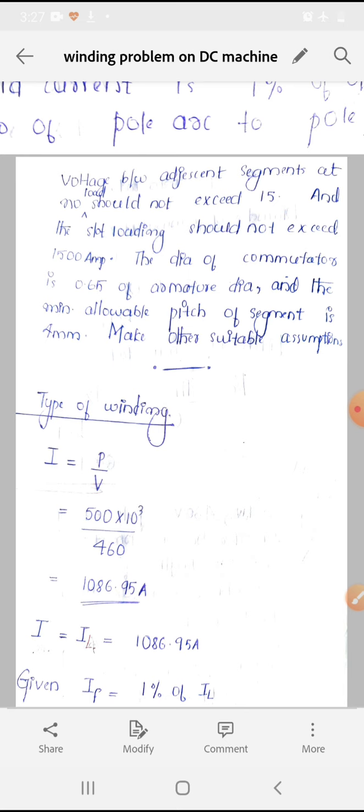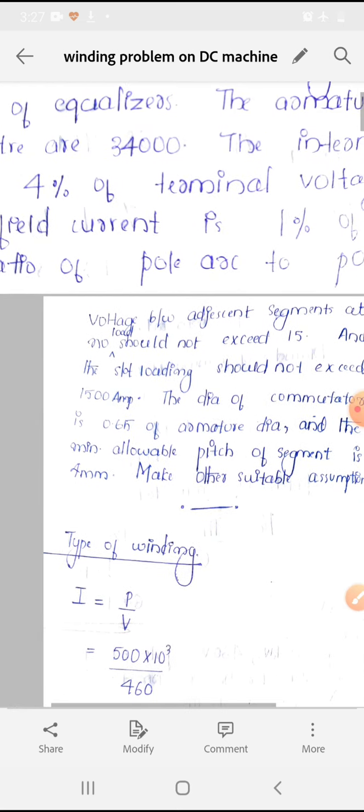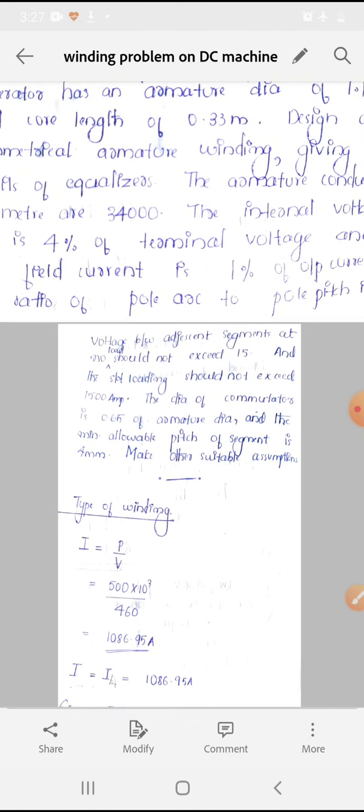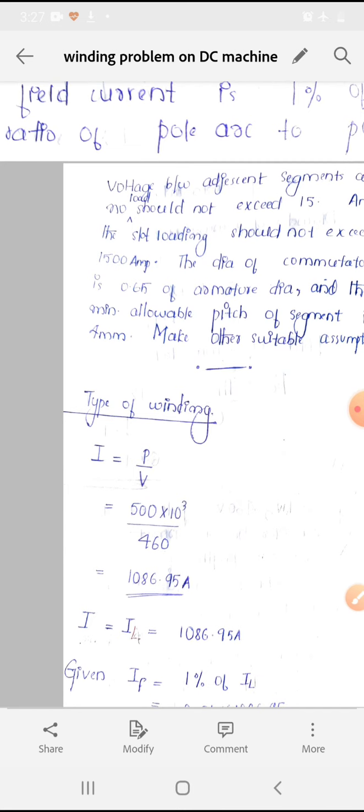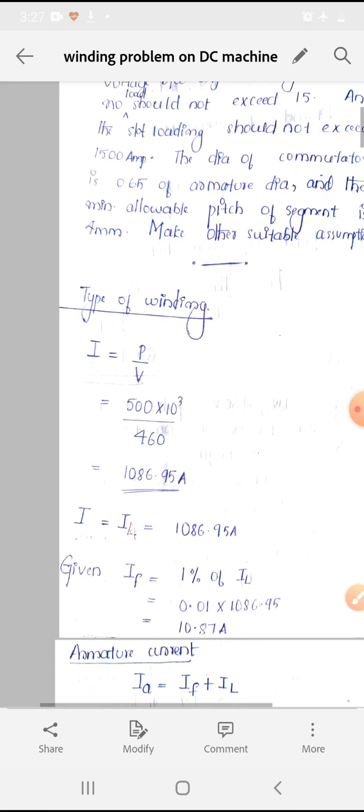Make other suitable assumptions. In these questions, we have to design the armature winding and also the equalizer. First, we have to find out the type of windings. Since in the question it is not mentioned, we have to find out the type of windings. For that,